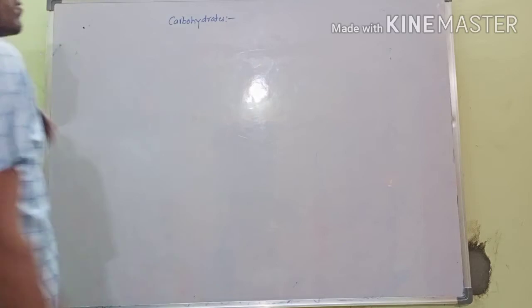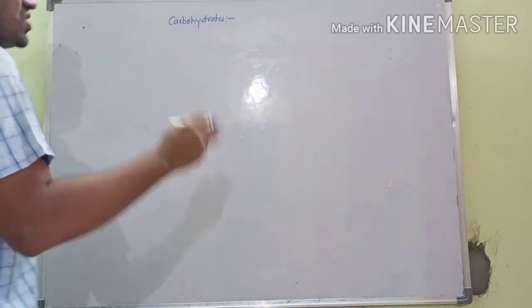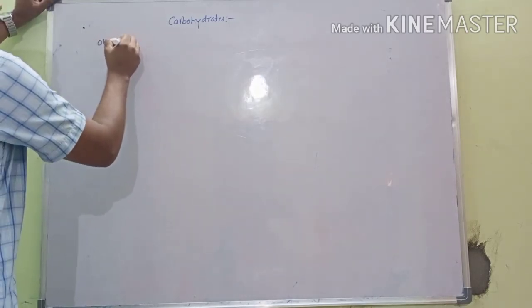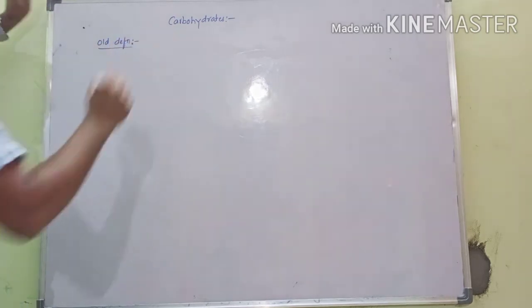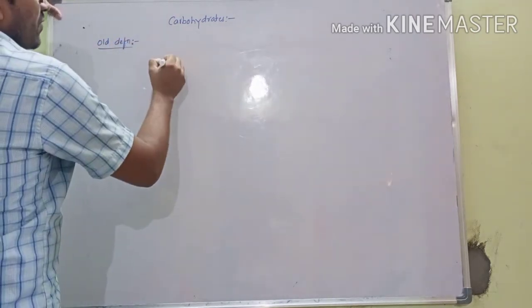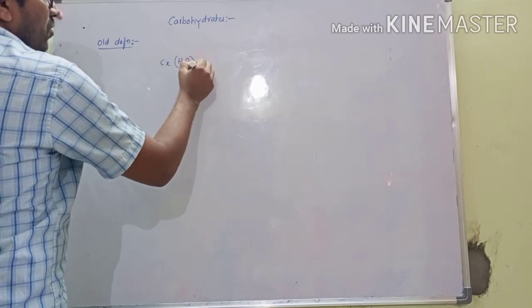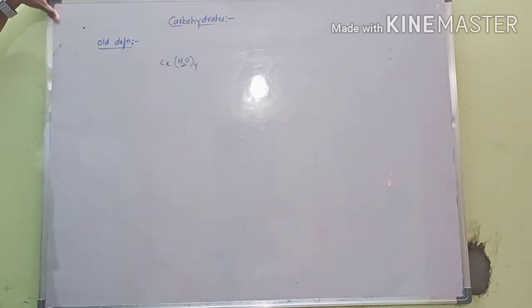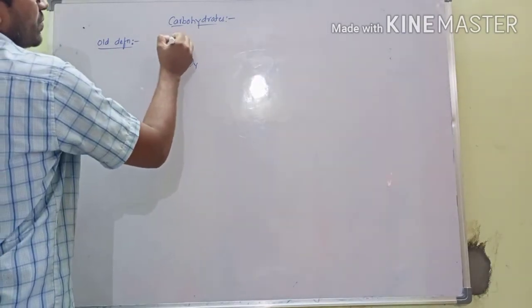So what is the definition of carbohydrates? The old definition is according to the general formula. Scientists proposed the old definition according to the general formula. So what is the general formula? CxH2O y times. So that name is carbohydrates: carbon plus water molecule. That is called carbohydrates, defined as hydrates of carbon atoms.